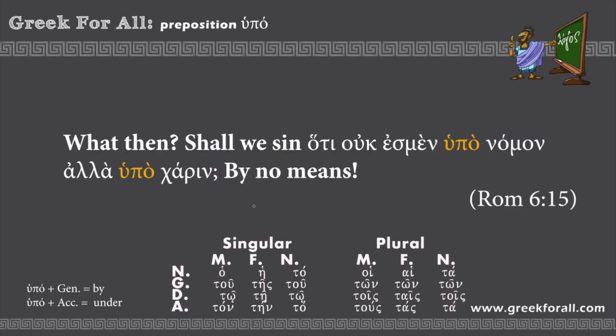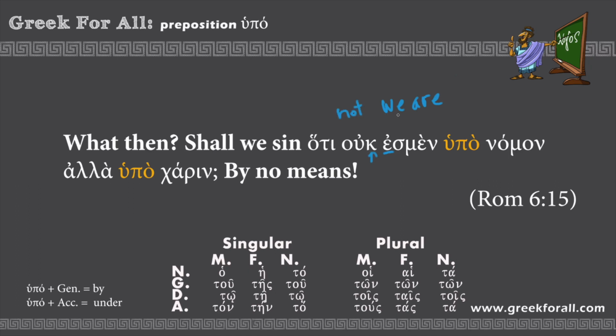And this example comes to us from the book of Romans, chapter 6. Let's read. What then? Shall we sin, hoti ouk esmen hupo nomon, alla hupo charin? By no means. So let's see what we have here. So shall we sin, hoti, because ouk esmen. Esmen is the verb to be, the verb eimi in the first person plural, meaning we are. So we are. And here we have a negative particle ou. It looks like ouk because this word starts with a vowel. We extend it to ouk, but it means not.